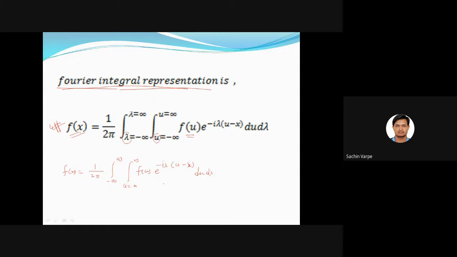यहाँ तक क्लियर है सबको? Is this clear to everyone? Yes, sir. And this is the very first important formula in the Fourier series representation.